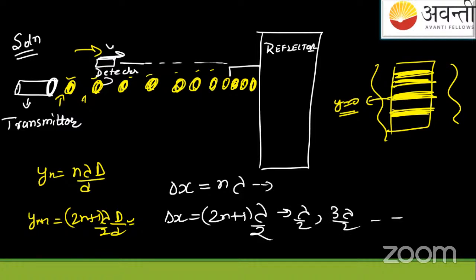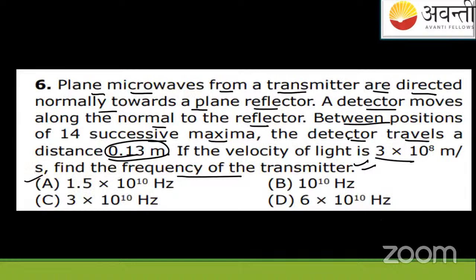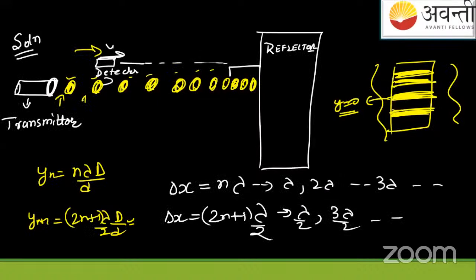But here if I put n, it is lambda, 2 lambda, 3 lambda, 4 lambda. The distance which the detector has moved is 0.13 meter between the positions of 14 successive maximas. So I will use this. Between maximas are what? Dark spots.